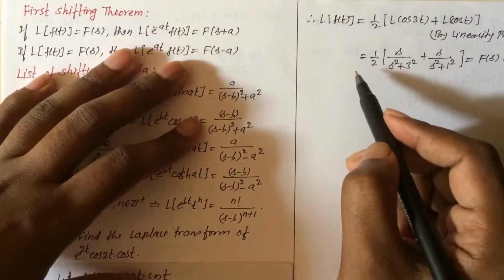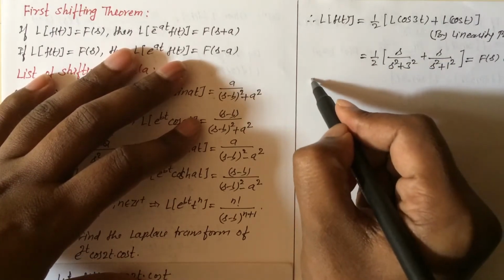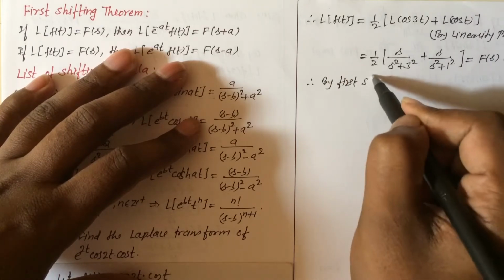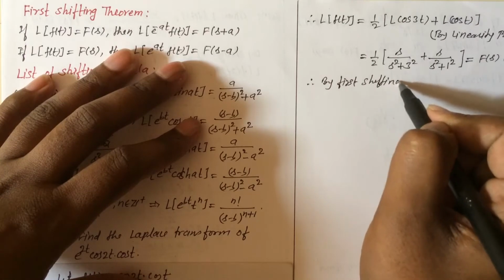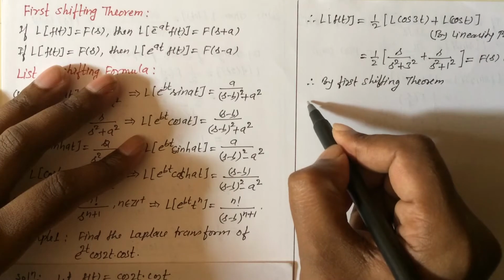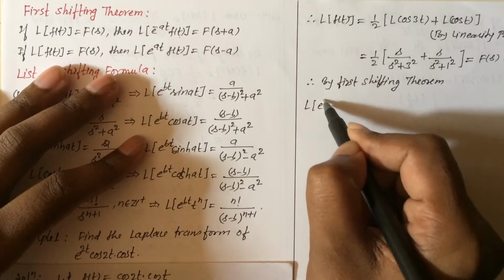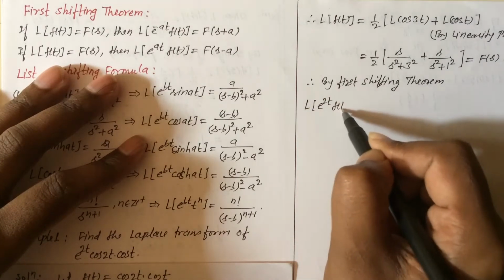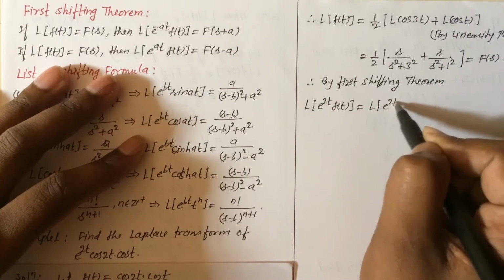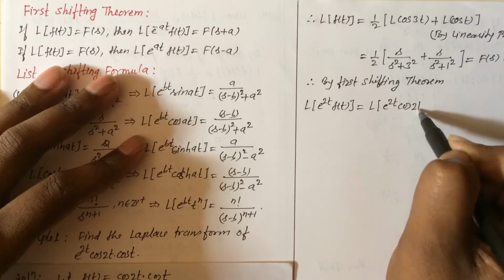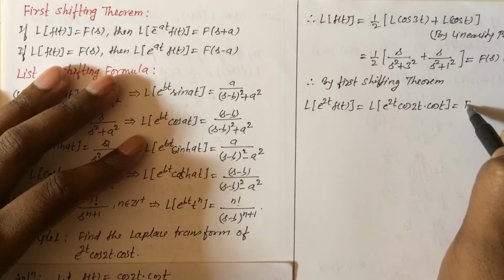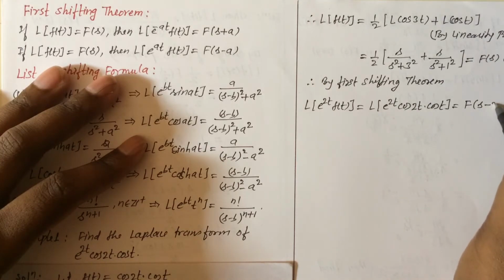Now apply this first shifting theorem. Therefore, by first shifting theorem, applying the shifting theorem, the Laplace transform of e raised to 2t cos 2t into cos t can be written as F of s minus 2.